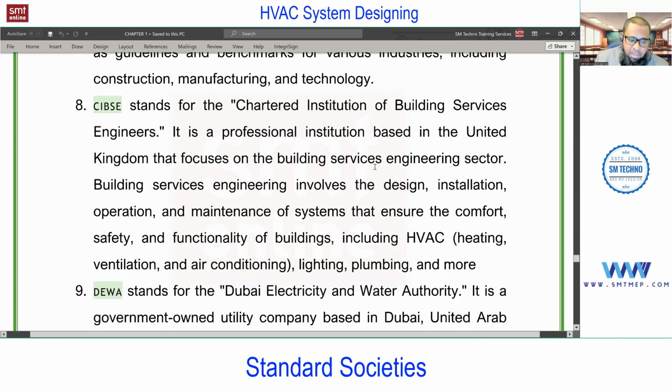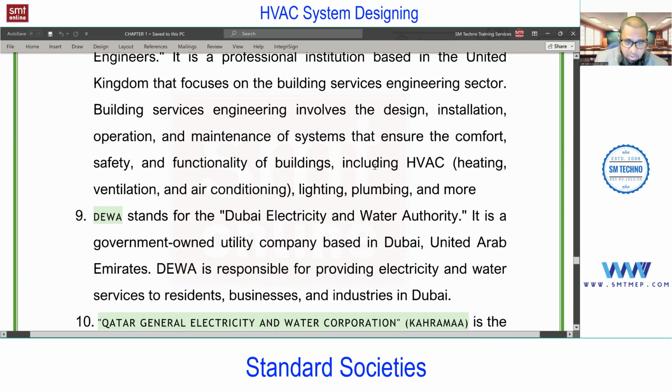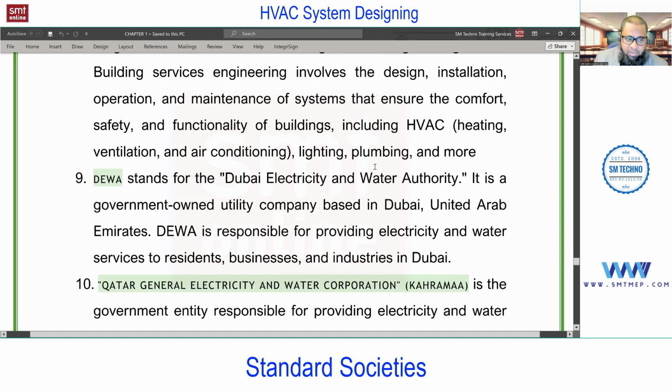Okay. Next, DEWA. If you are in Dubai, we have DEWA, Dubai Electricity and Water Authority. In short, we call it DEWA, or else you'll find DM, Dubai Municipality, for the ventilation standards. Okay, anyhow, in Dubai, you'll find ASHRAE Standard 62.1. So in most of the Gulf region, you'll find the ASHRAE standard or SMACNA, ASTM, etc.